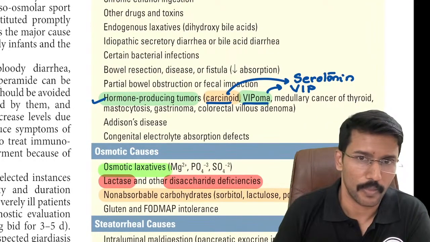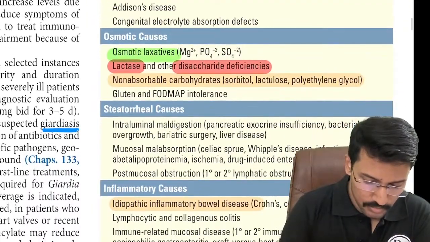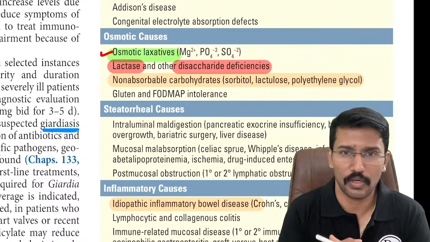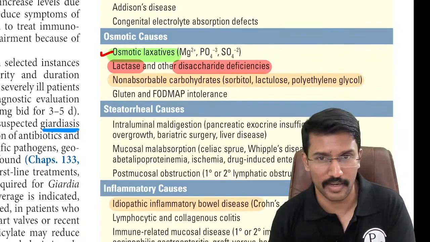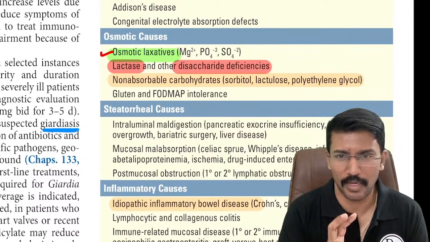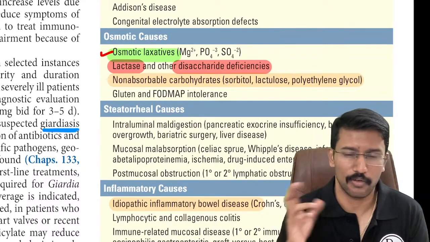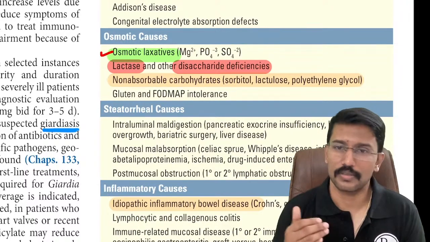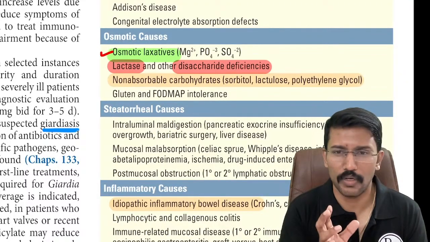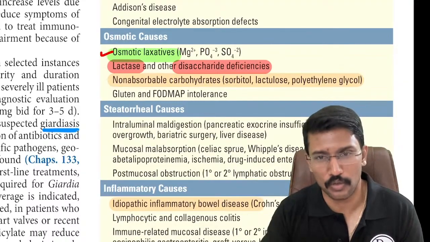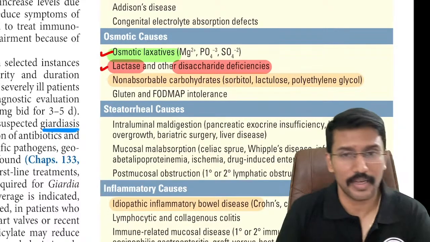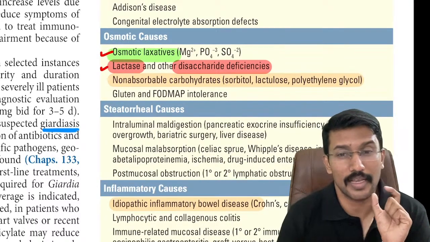Okay. Now, osmotic causes. When it comes to osmotic causes, the first thing you should remember is osmotic laxatives. So magnesium salts or phosphate salts are usually used as osmotic laxatives. In fact, even antacids, right? You have many antacids which contain aluminum and magnesium salts like magnesium silicate or magnesium hydroxide. They can cause diarrhea. Like you go to the pharmacy and ask for an antacid, half of the antacids will have a magnesium salt, and many times when you take that antacid, next day you will start noticing loose stools, right?